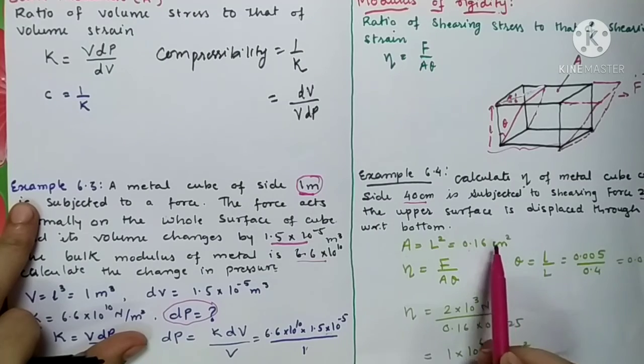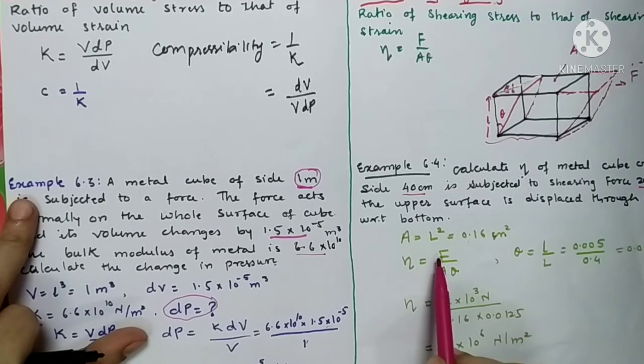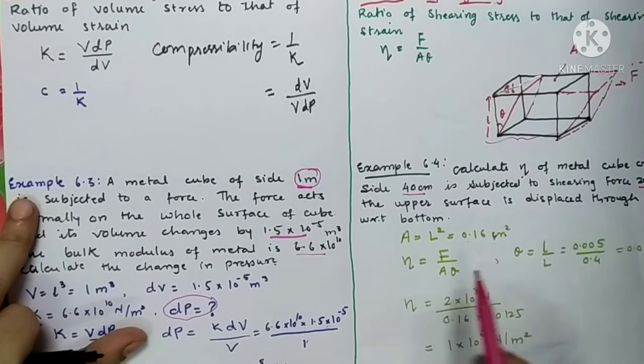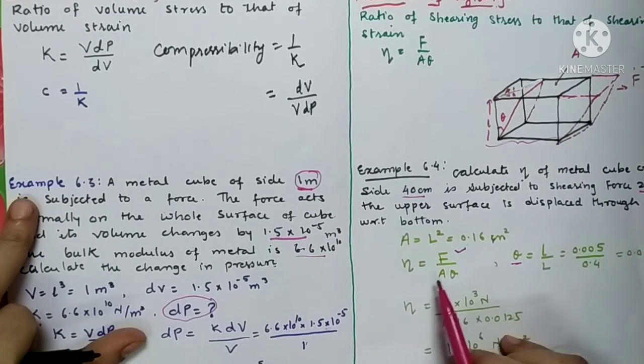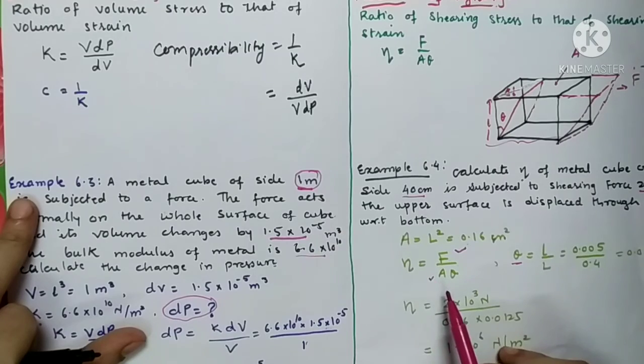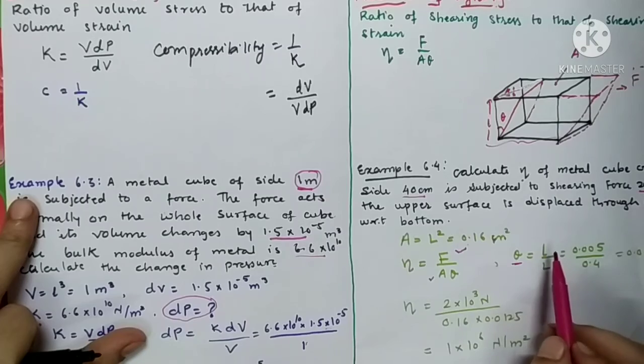meter square. And modulus of rigidity has the formula, which we have just studied, eta is equal to F upon A theta. Let us calculate theta first, because force is given and area we have just calculated. Theta is nothing but change in length per unit original length.